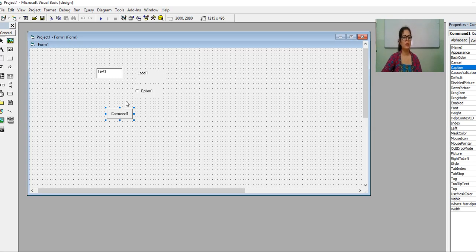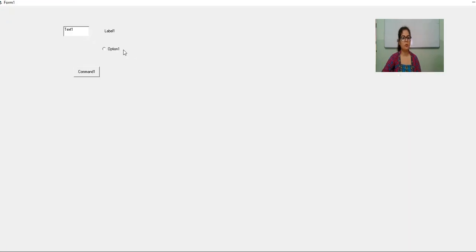Now once you are done with your designing part and coding part, then you have to check the output. For this you have to run your form. So this is the button to run your form, start. When you click on this, you will get output. So according to this, this is the output of this form.